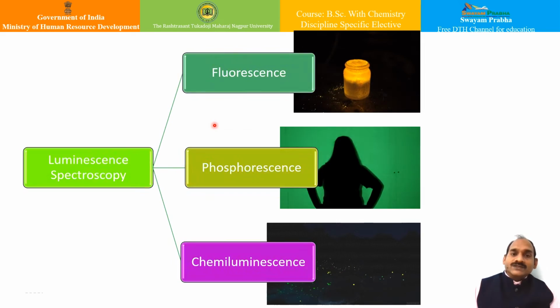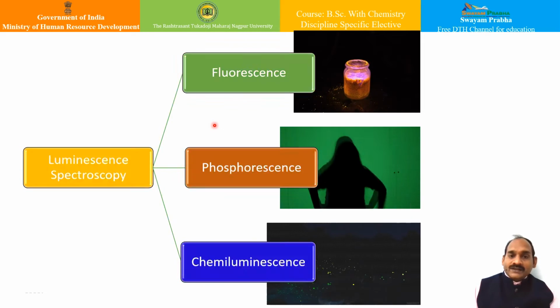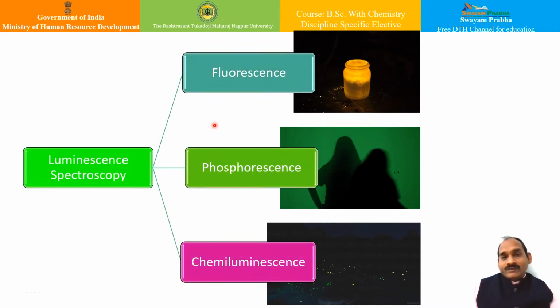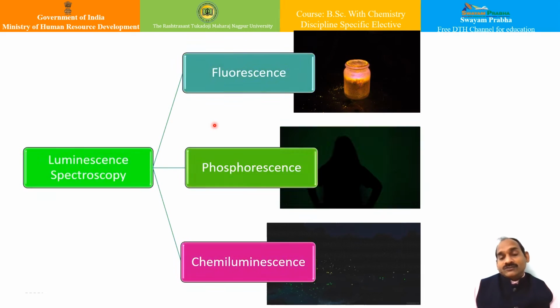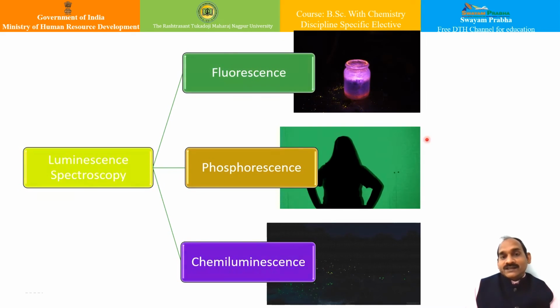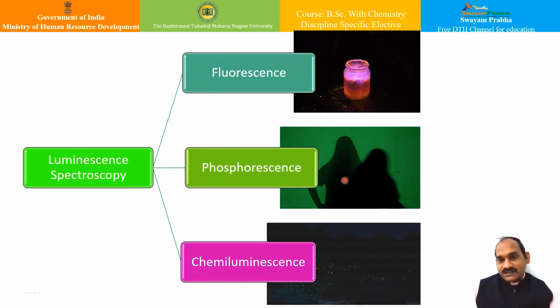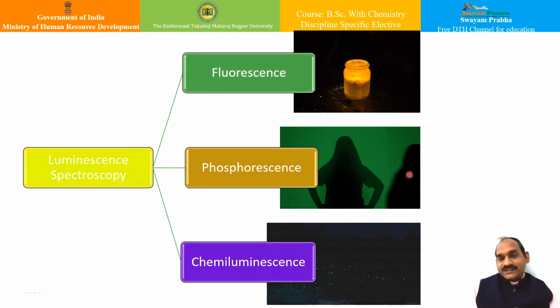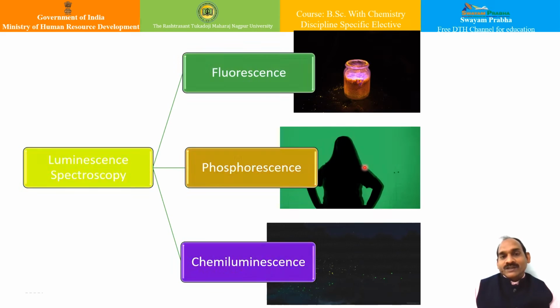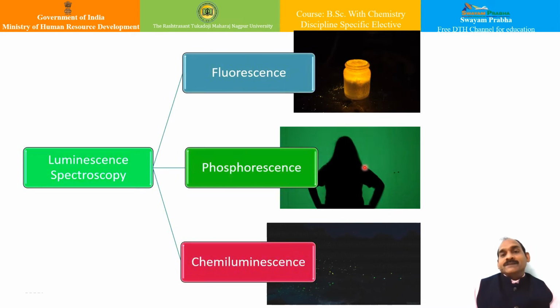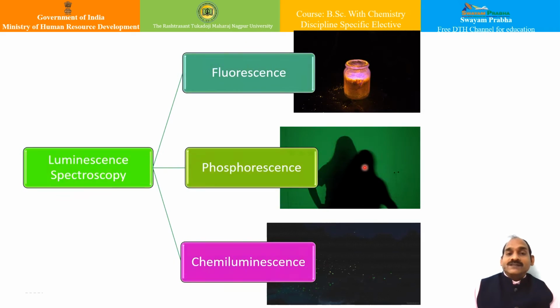There are many examples. Likewise, very shortly we will see that when a beam of light radiation is incident on a certain substance and they emit light continuously even after the incident light is cut off, such kind of phenomena is basically known as delayed fluorescence or phosphorescence. You can see over here, even after light is cut off, the image continues. So the substances exhibiting the phenomena are called phosphorescent substances.